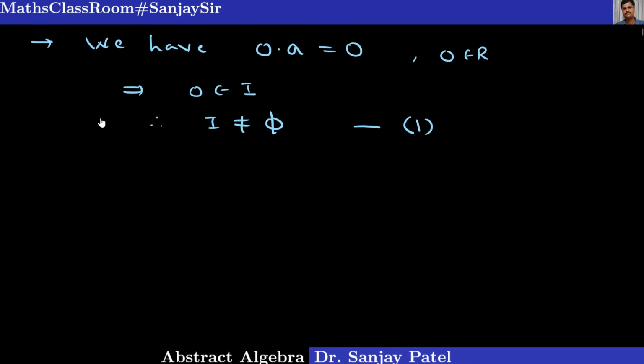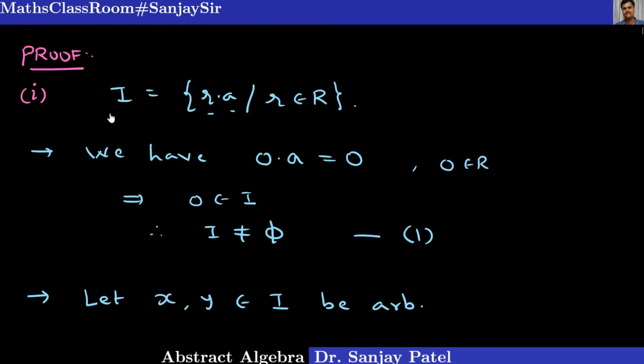Second thing I want to show is I is a subgroup of R plus. So for proving a subgroup, let us start with 2 arbitrary elements, x and y belong to I, be arbitrary. What is I? I contains elements of the form r into a.